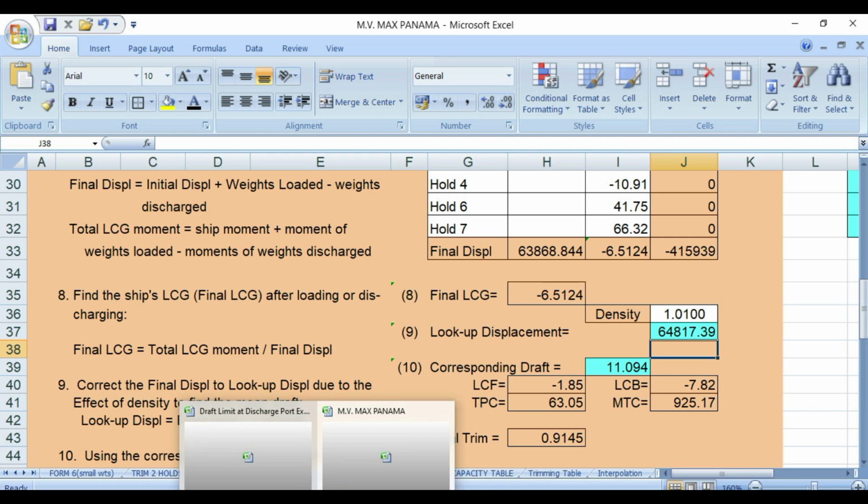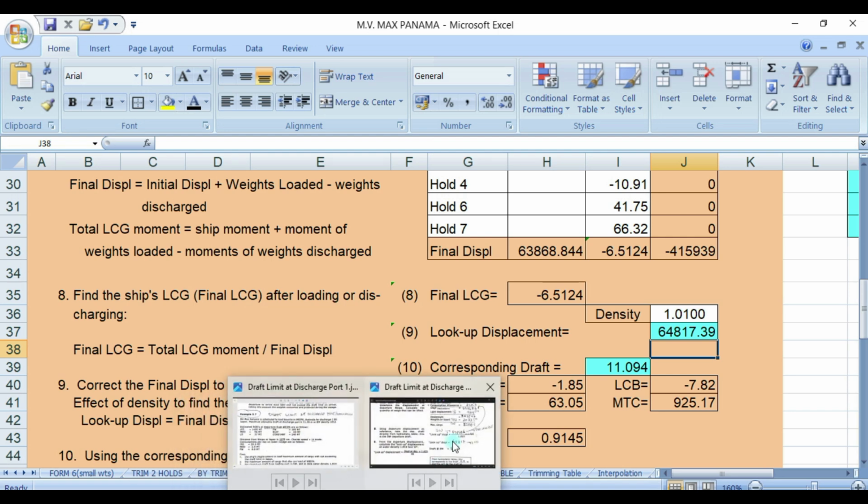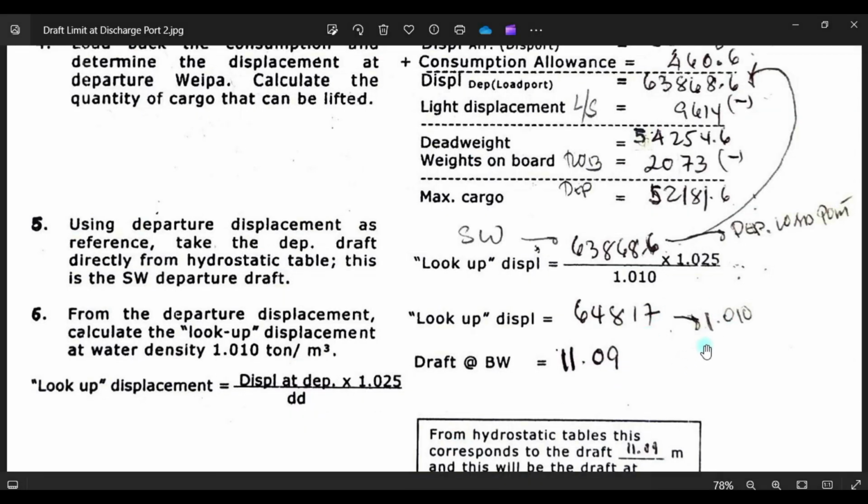And we check here. 11.09, and the displacement is 64817.